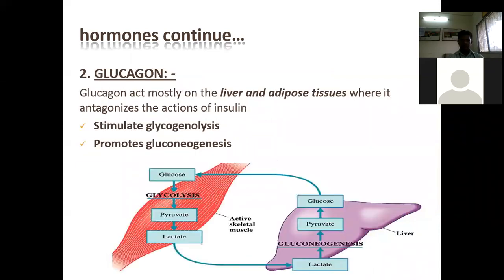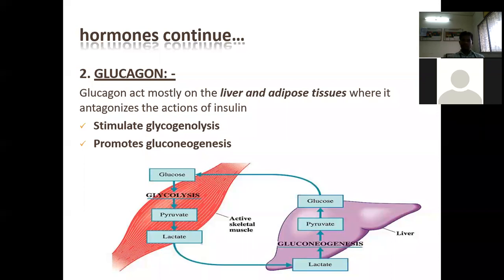Glucagon acts mostly on the liver and adipose tissue, where it antagonizes the action of insulin. You should remember this glucagon is secreted from the alpha cell of the pancreas. The islets of Langerhans contain one cell known as the alpha cell that secretes glucagon. What is the action of that glucagon?